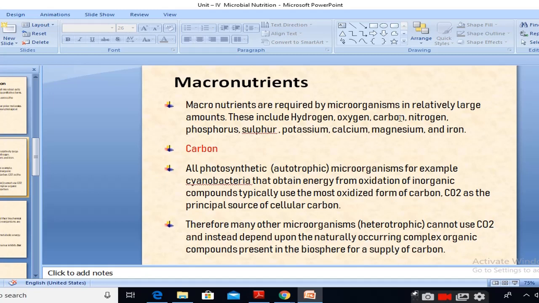Now there are other organisms which are heterotrophic in nature, and they are unable to utilize CO2 as a sole source of carbon, but instead of CO2 they utilize other naturally occurring substances, specifically organic substances or organic compounds as a sole source of carbon. They are called heterotrophic microorganisms. So this is the carbon requirement.